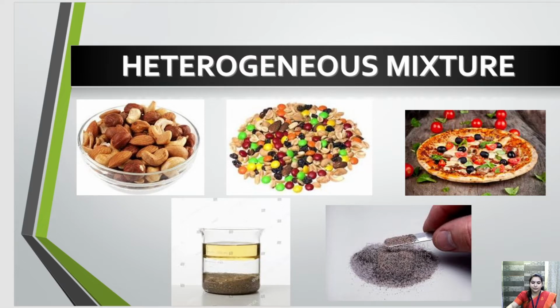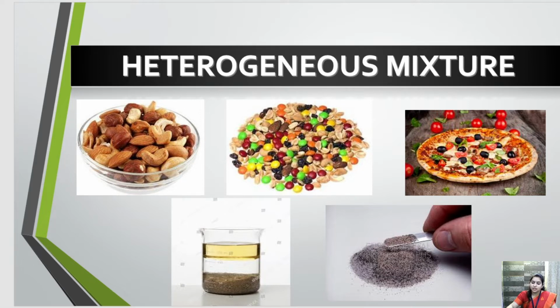Heterogeneous mixture, this almond and these dry fruits, they are kept together. We can easily separate out almond from this, cashew from this, walnut from this. We can easily separate it out. Yes, and we can clearly see the separation. This is called heterogeneous mixture. Okay, here various gems are present. So we can easily separate out the gems from here.